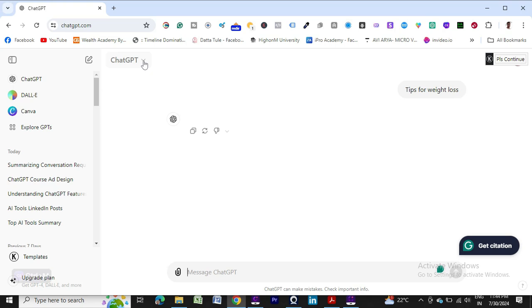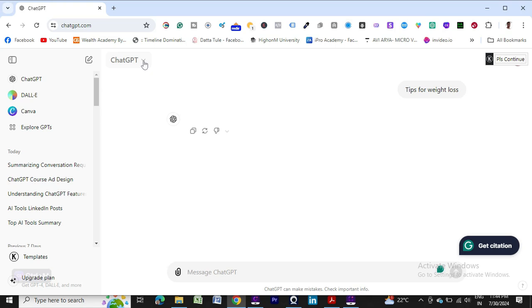And what you can do, other AI tools are there inside Explore GPTs. There, based on your requirement, your industry, your subject, you can select those AI tools and use them. You can try how it works. For this training purpose, I will use only ChatGPT, not other AI tools.